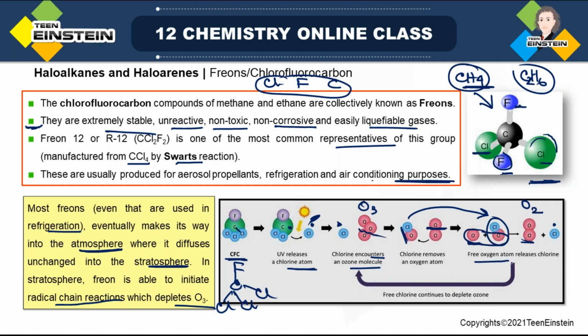So this free oxygen atom releases chlorine. It is reacting with another oxygen atom, producing diatomic oxygen, and again the Cl dot is produced. Now this Cl dot can again continue the reaction with O3. So that is why it is a chain reaction, continuously going on and on. So free chlorine continues to deplete ozone in this way, and that is the disadvantage of this molecule.